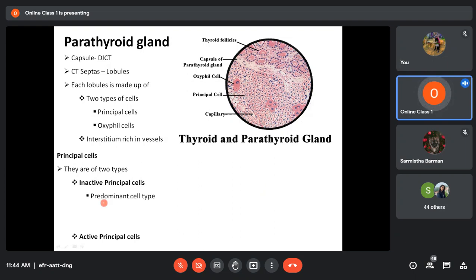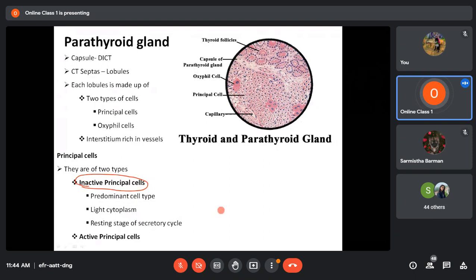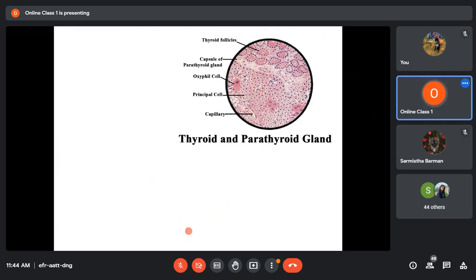Inactive principal cells are the predominant type of cells. They have a light cytoplasm and are in the resting state of secretion. Predominantly, you will find inactive principal cells with light cytoplasm.